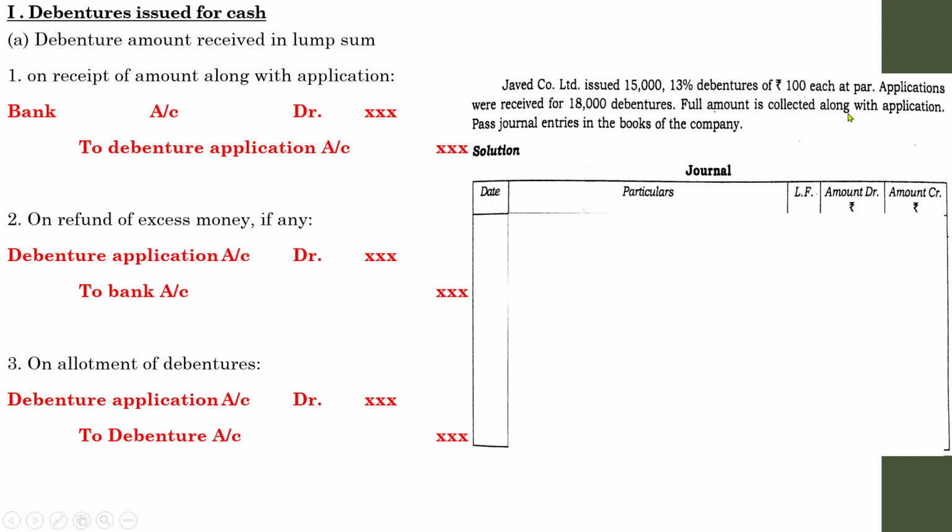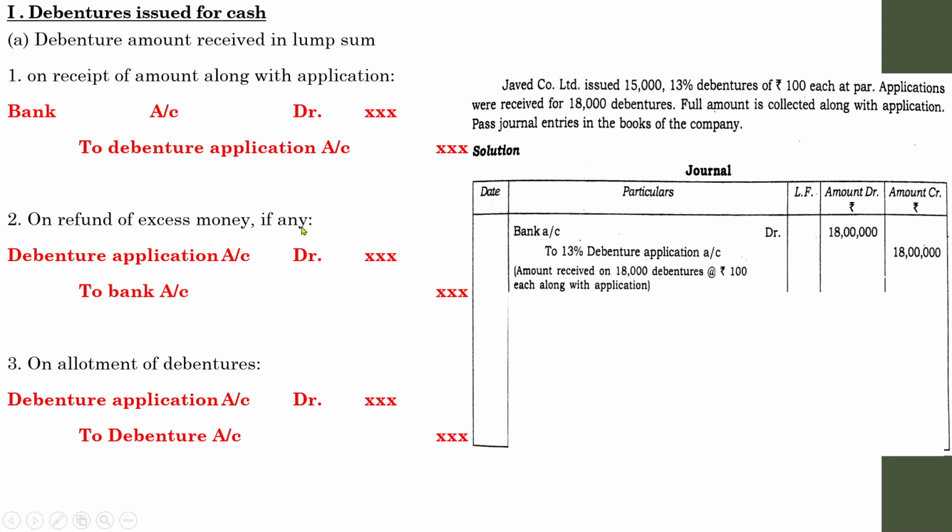So we have to pass these three entries because it is a refunding situation. First one, bank account debit to debenture application. If there is a rate, there will be a rate specified in the question, so mention that rate. Bank account debit, total amount is 15,000 of 100 each, but the public subscribed for 18,000 debentures. So you have to show this one. 18,000 into 100, 18 lakhs. Amount received on 18,000 debentures at rupees 100 each along with the application.